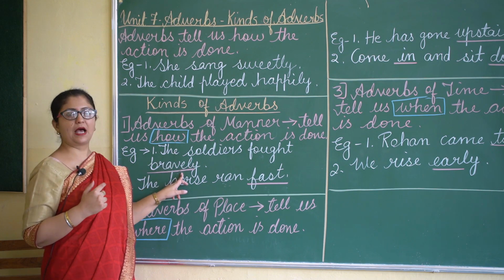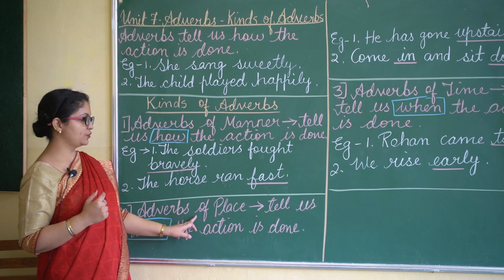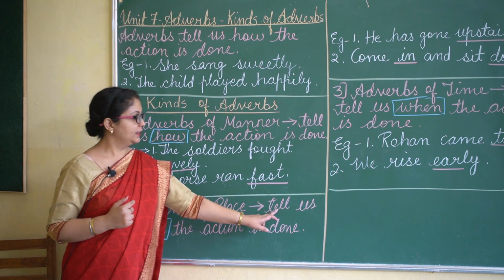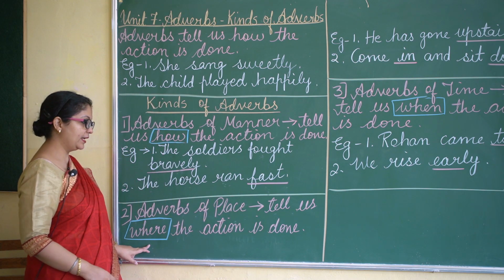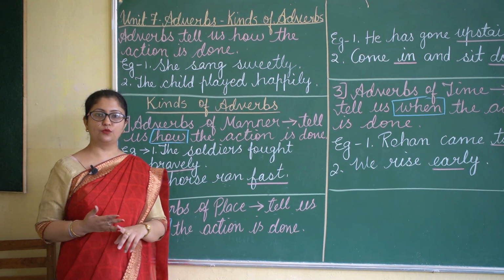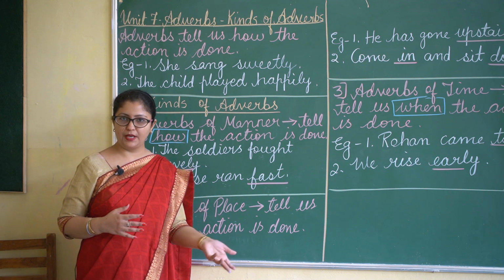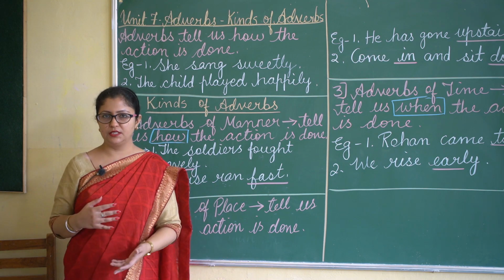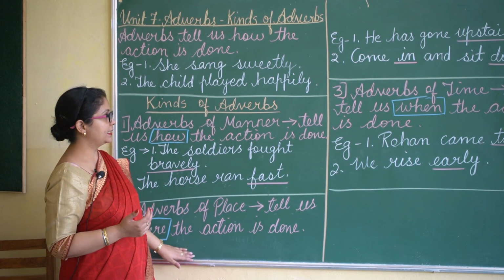Next is adverbs of place. Adverbs of place tell us where the action is done. It answers the question where. Whatever is being done, suppose a child is playing or someone is eating or drinking, now where is the action being done?